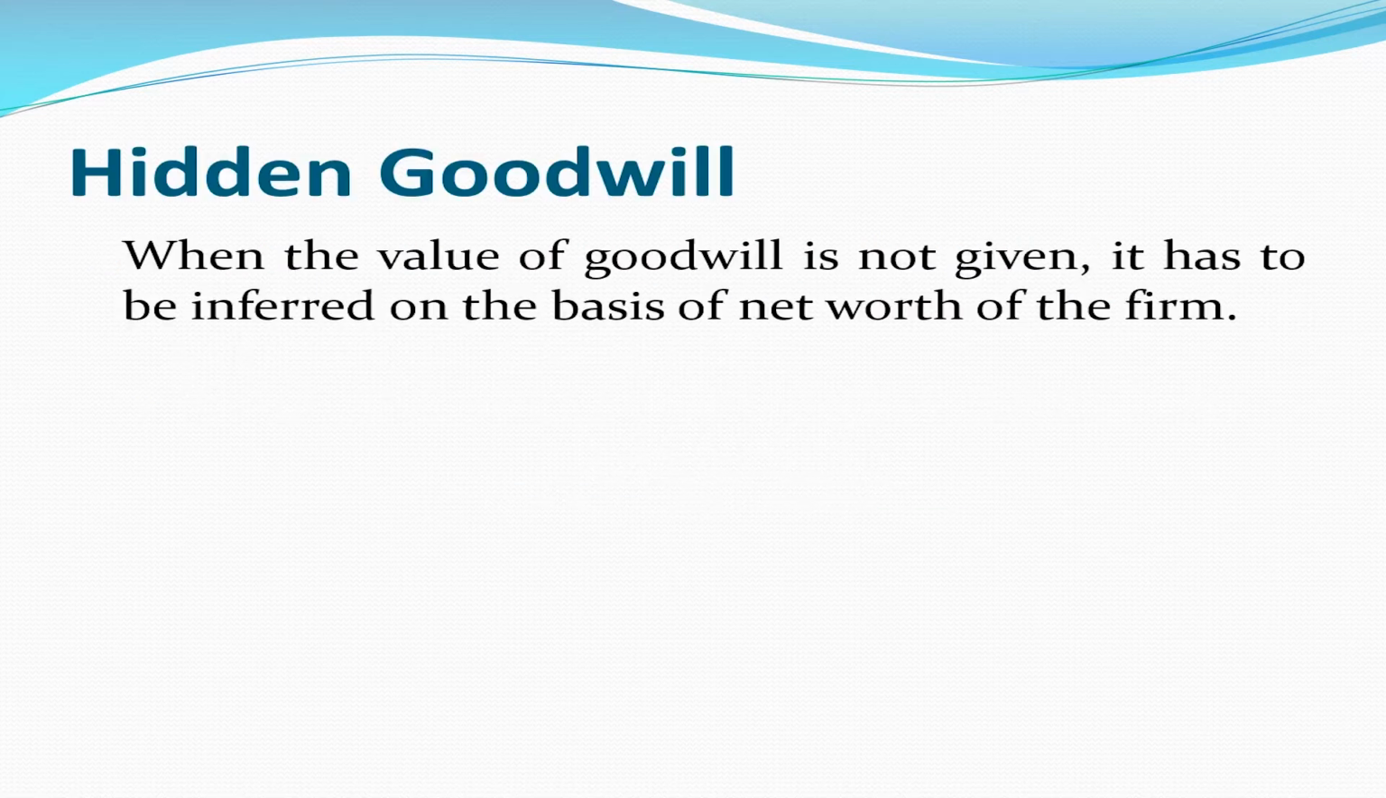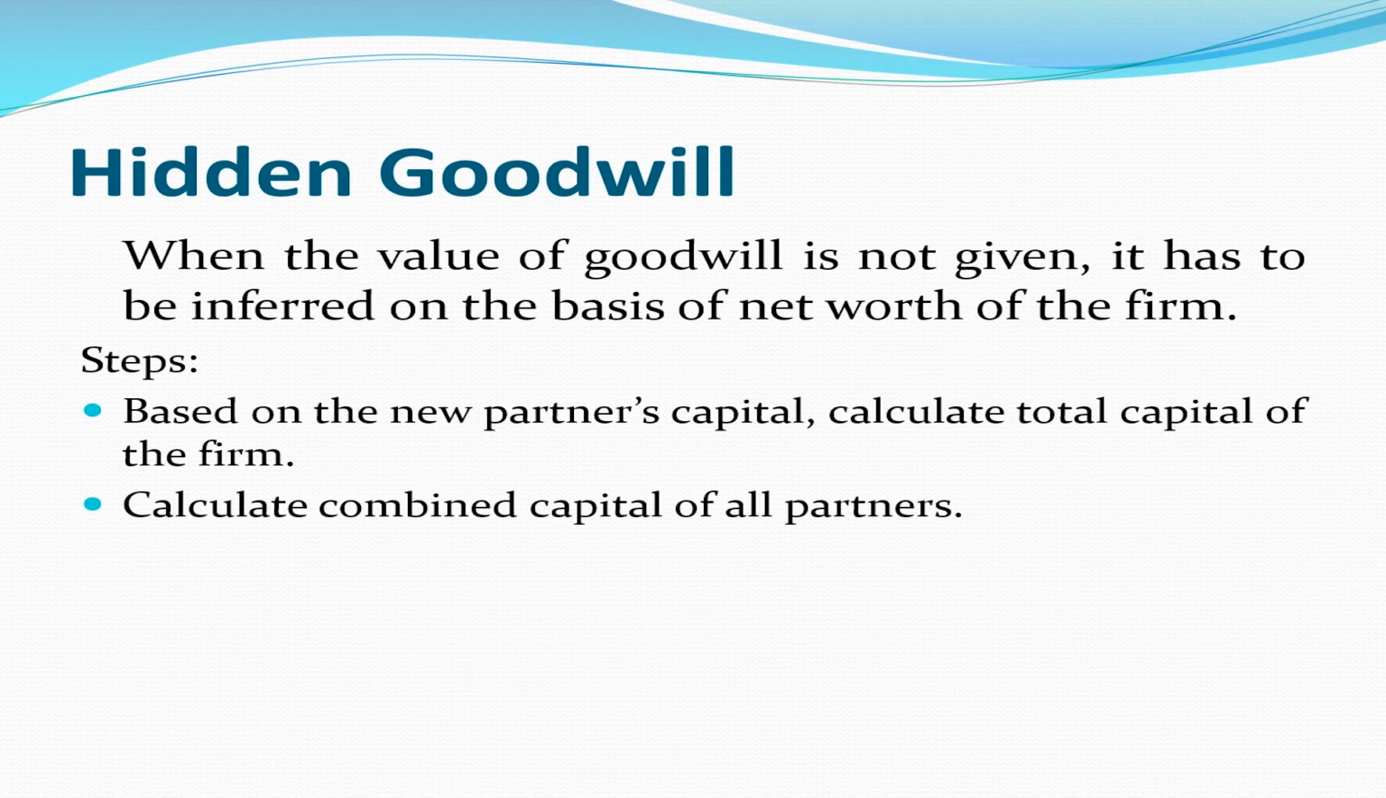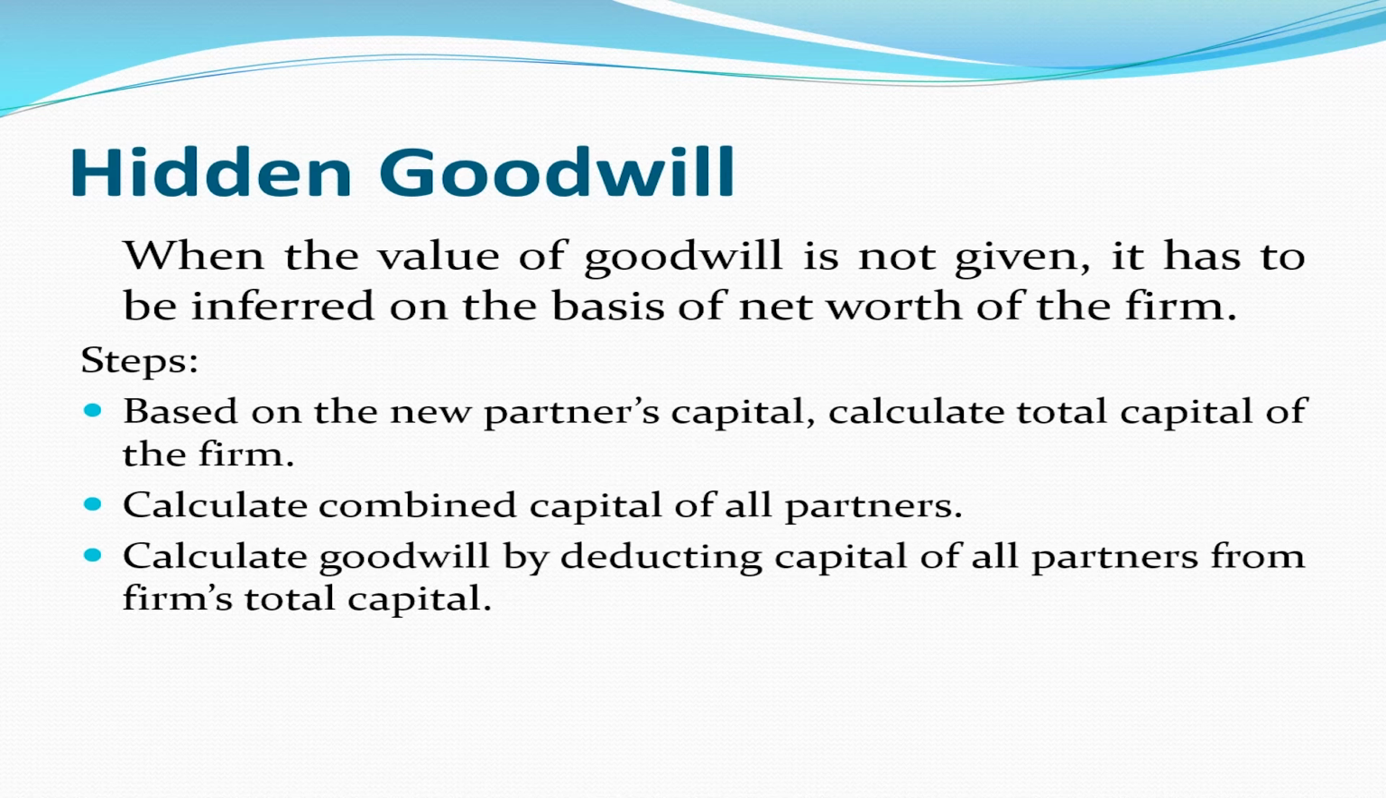And the last one is hidden goodwill. When the value of goodwill is not given, it has to be inferred on the basis of the net worth of the firm. Now, what are its steps? Based on the new partner's capital, calculate the total capital of the firm. Again, calculate the combined capital of all the partners. And in the last step, calculate goodwill by deducting the capital of all partners from the firm's total capital.